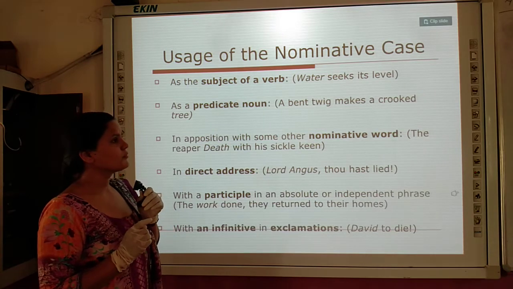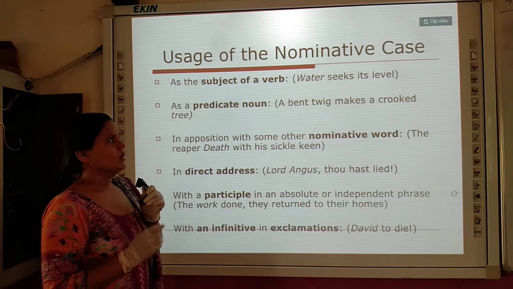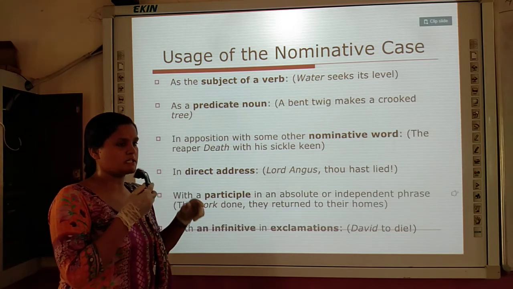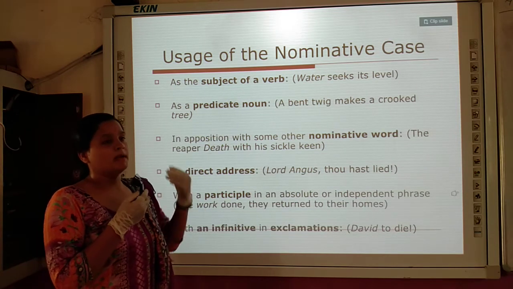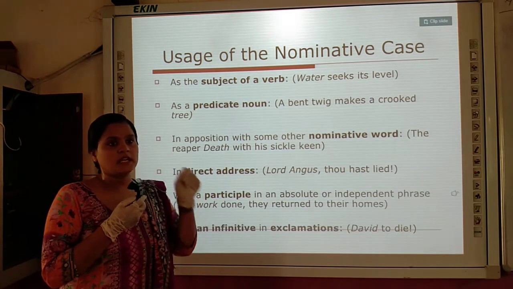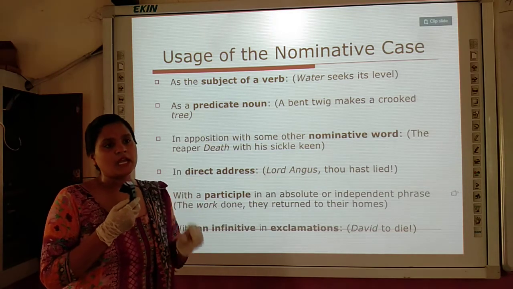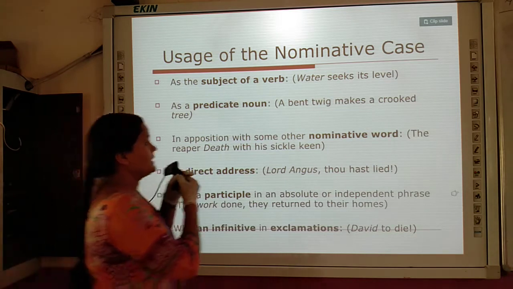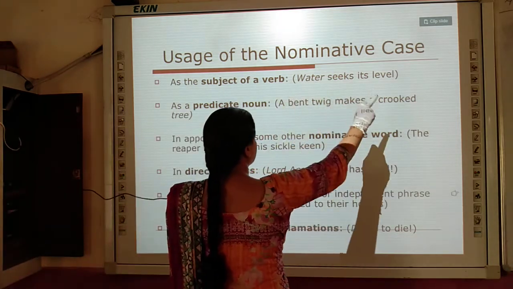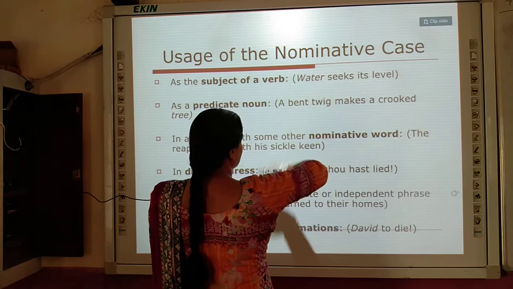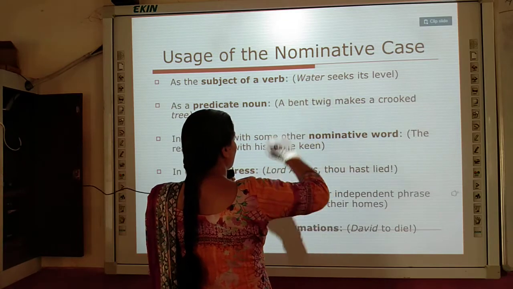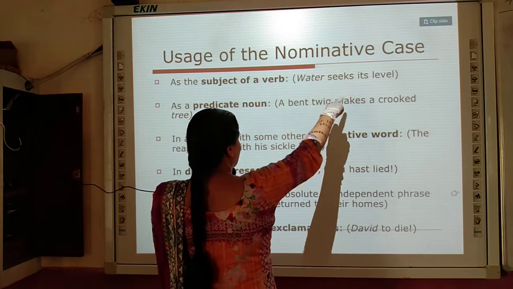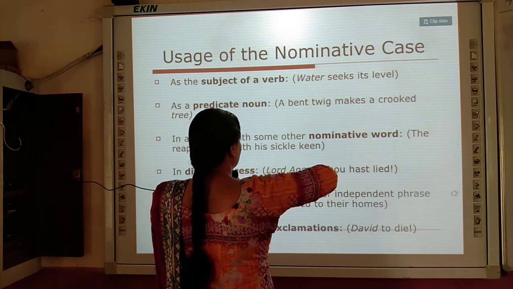Ma'am, can you explain it again? Beta, listen to me carefully. When a noun is in nominative case, it must be the subject of the verb. Look at the sentence: Water seeks its level. What is the subject? Water. What is the verb? Seeks. Its level is the object.